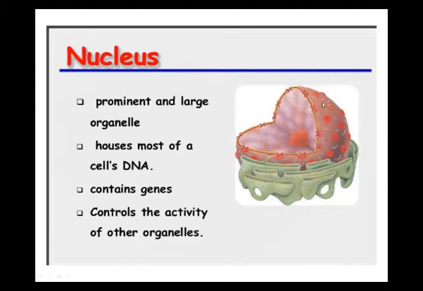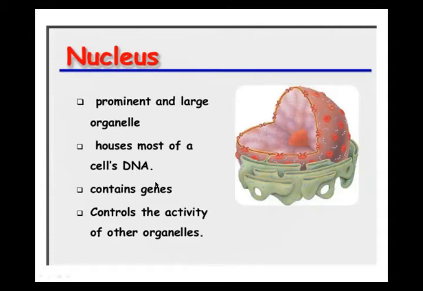See my cursor. This is the nuclear membrane, and you are seeing the pores. These are the pores. It is covered with a nuclear membrane with pores, and it is filled with a fluid. This fluid is called nucleoplasm, and nucleoplasm contains chromosomes, and chromosomes are made up of DNA. That's why it is the house of DNA. What is DNA? DNA is the genetic material.